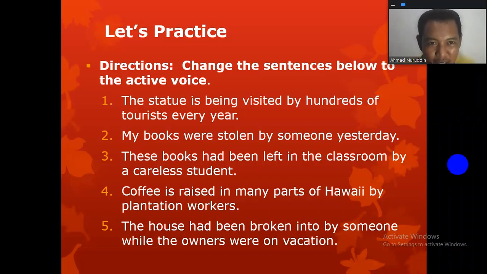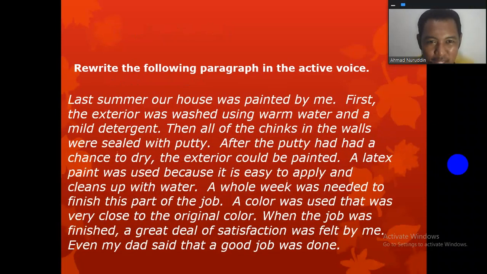Please change the sentences below to active voice. And then the second test. Please rewrite the following paragraph in the active voice. Last summer, our house was painted by me. First, the exterior was washed with warm water and a mild detergent. Then all of the cracks in the walls were sealed with putty. After the putty had the chance to dry, the exterior could be painted.